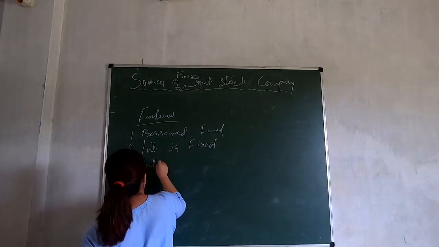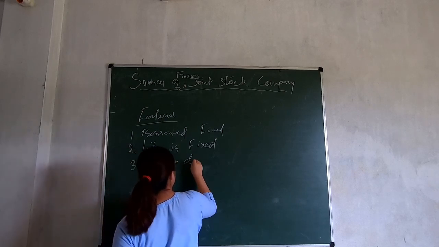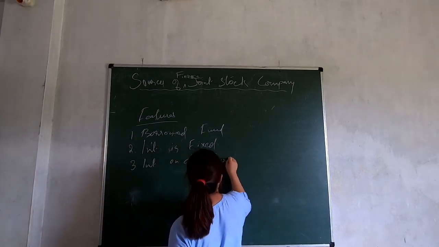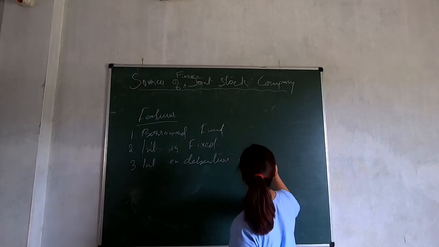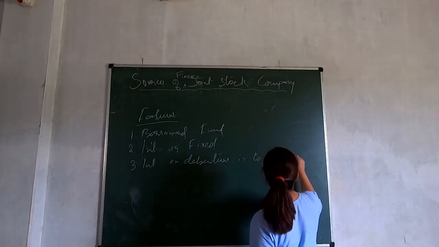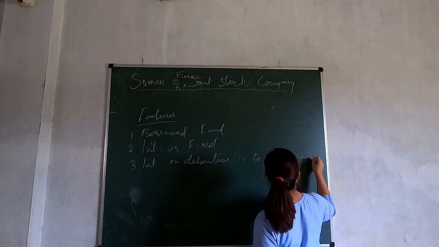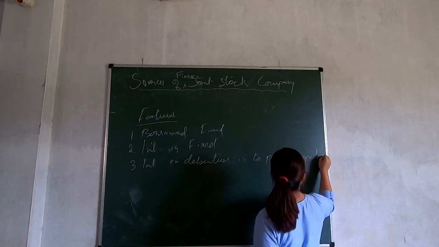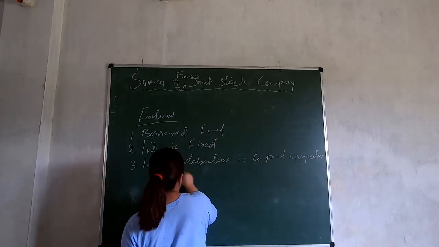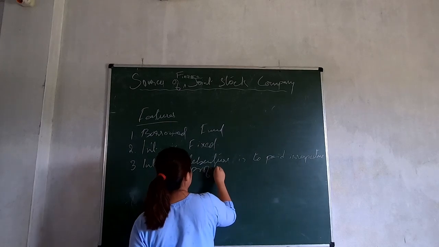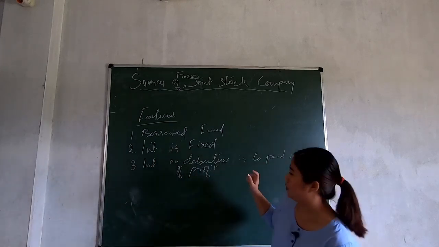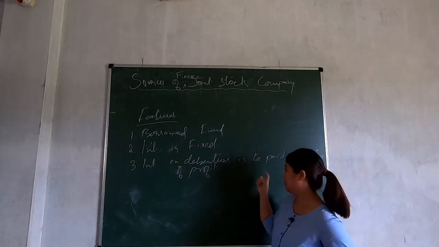And this interest on debenture is to be paid irrespective of profit. Okay, the interest on debenture is to be paid irrespective of the company's profit.